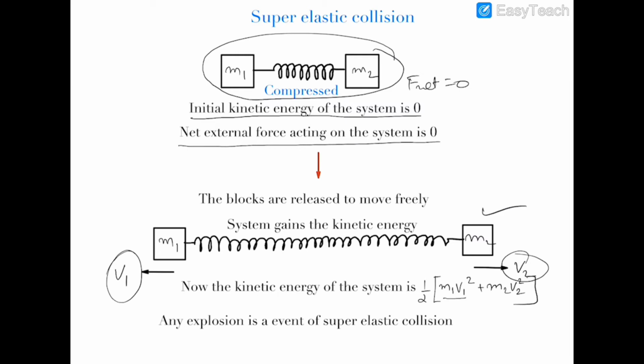So the system would not have gained kinetic energy in that case if one end of the spring was free. So there is a requirement of blocks on both ends of the spring, so that they will move once they are released from the compressed state.